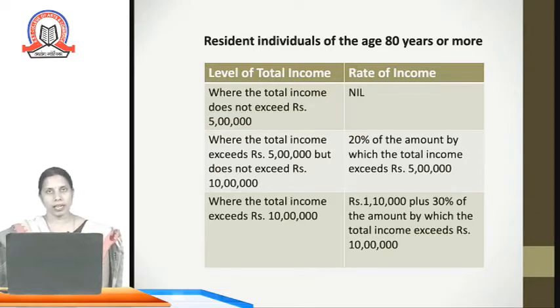For the normal individual, that is above 18 years and up to 60 years, the income up to 2,50,000 is non-taxable. If the age of the person is above 60 years but below 80 years, for such individual up to rupees 3 lakh income is exempted, non-taxable, and for the individual above 80 years, up to 5 lakh out of the total income is exempted.